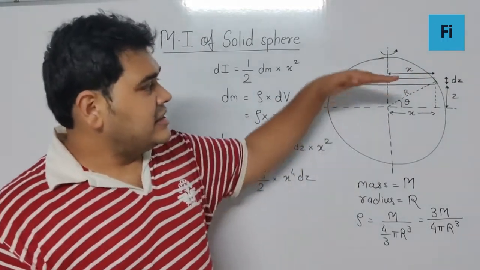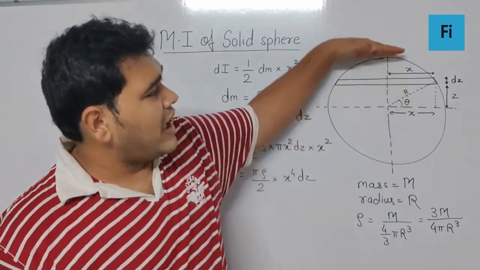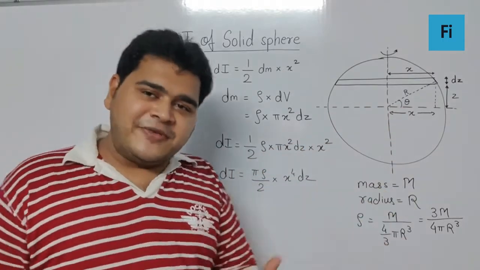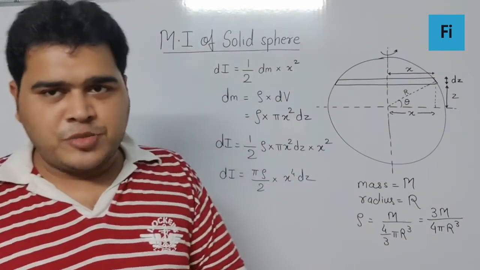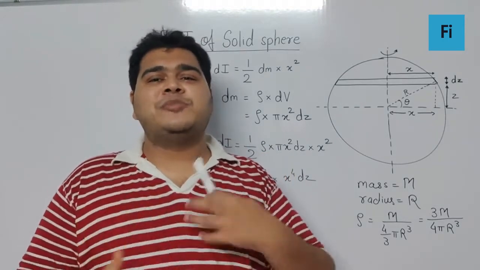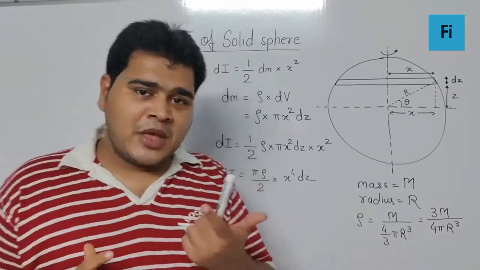So I can say this disk's height will keep on changing from 0 to capital R, or 0 to minus r. Definitely, for the upper half, whatever is the moment of inertia, it will be the same for the lower half. So we can just multiply it by 2 after finding the upper half moment of inertia.